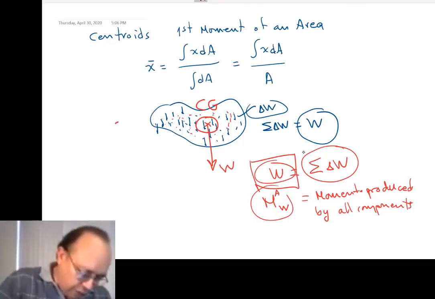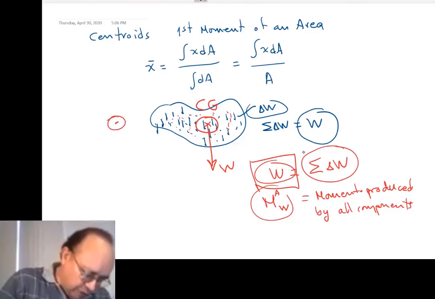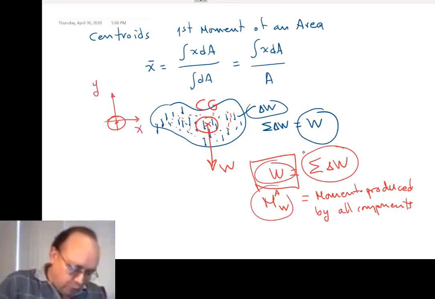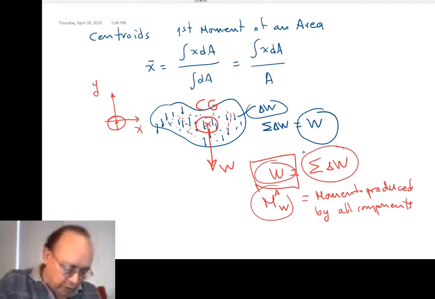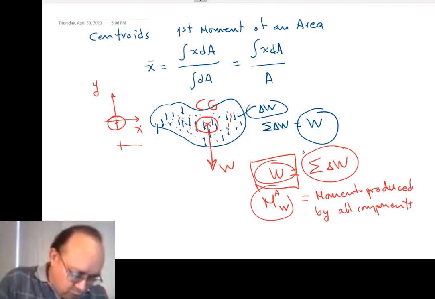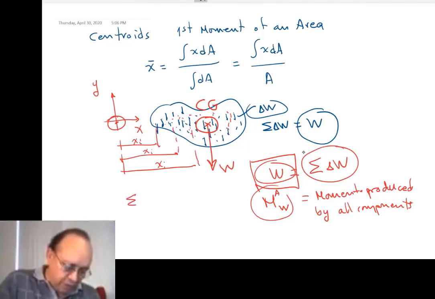Actually, we were using the origin of coordinates, X and Y. The moment produced with respect to the origin by all the little weights, with xi the distance of each one, is the summation of x times dW.